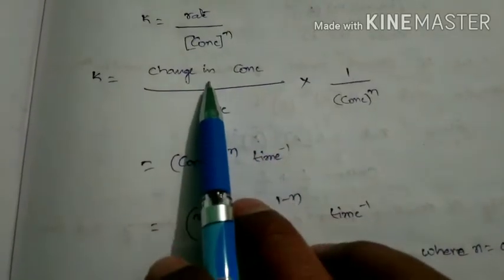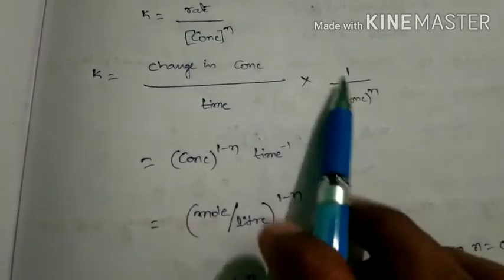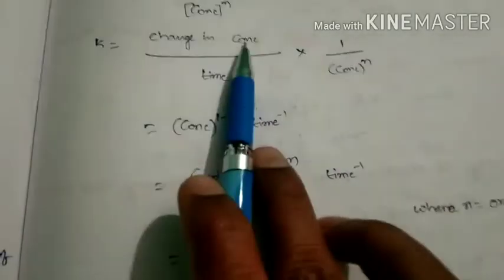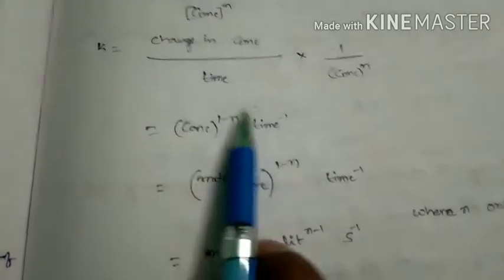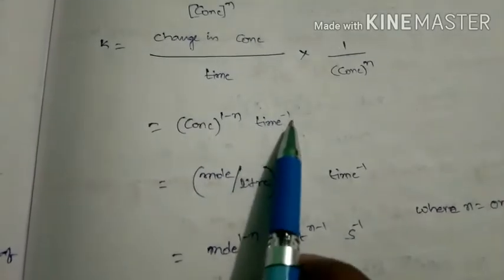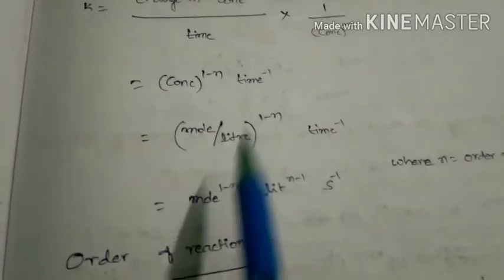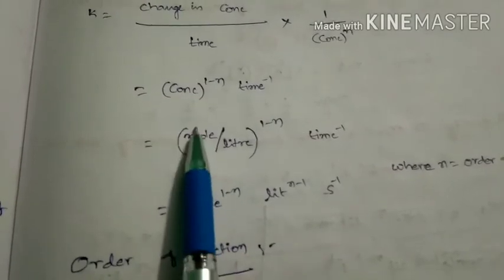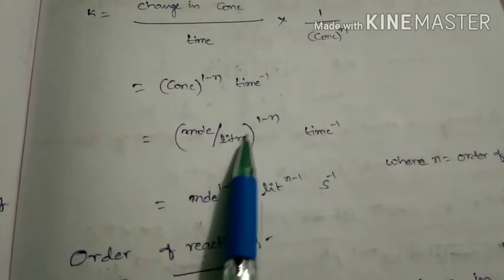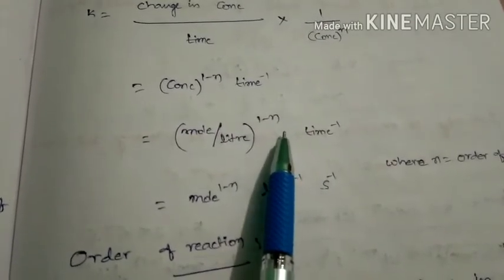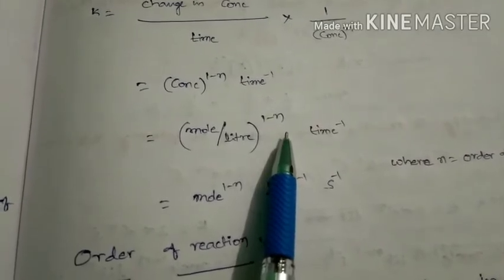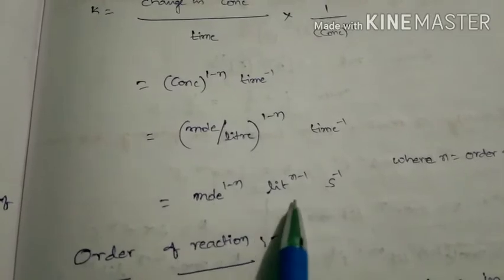Rate, we know, is equal to change in concentration by time into 1 by concentration power n. The change in concentration is nothing but concentration. So here, concentration divided by concentration power n becomes concentration power 1 minus n. Time is present in the denominator, so it comes to the numerator as time inverse. The concentration unit is mole per liter, so it is (mole per liter) power 1 minus n into time inverse, that is, mole power 1 minus n into liter power n minus 1 into second inverse.